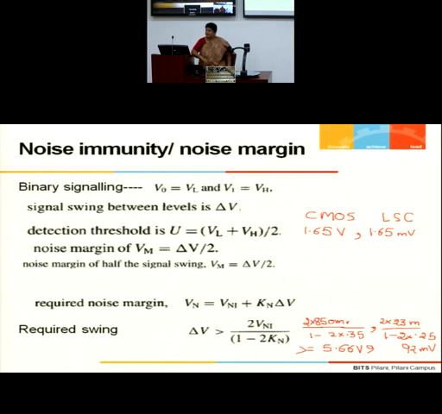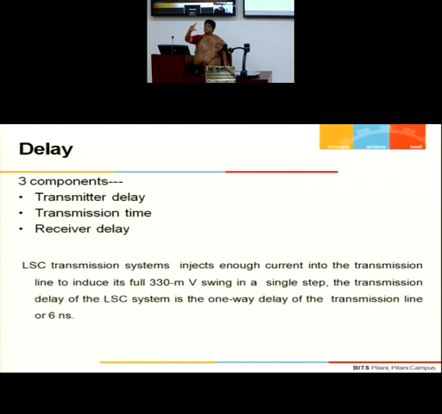Remember, the transmission line modalities are the same, the same transmission line system I am using. The parameters are different because it is a voltage signaling approach or a current signaling approach. So all this has been shown just to show you that simply having a larger swing does not guarantee that noise immunity will be larger for voltage mode CMOS. No. As I said, here again the current mode signaling is better than the voltage mode.